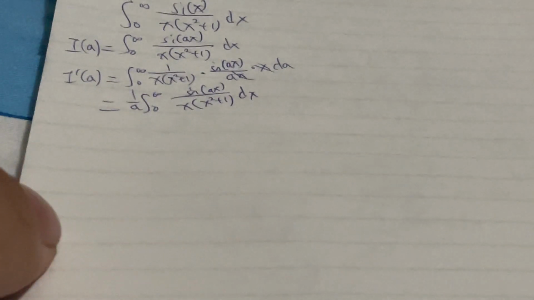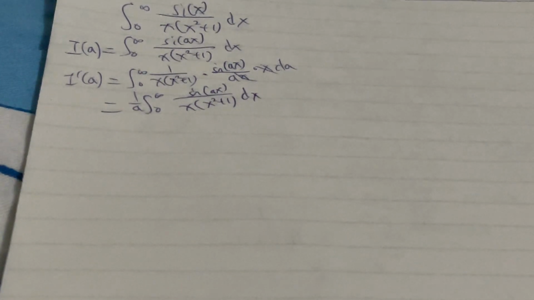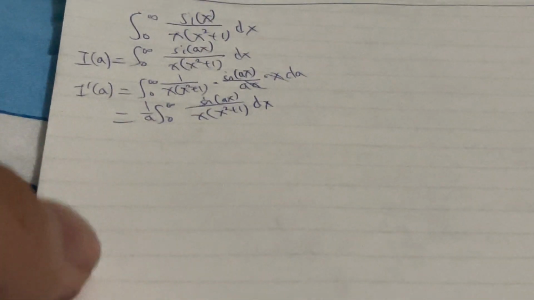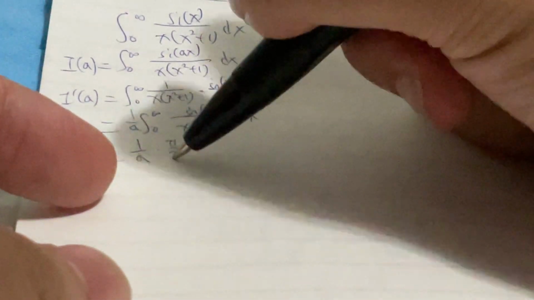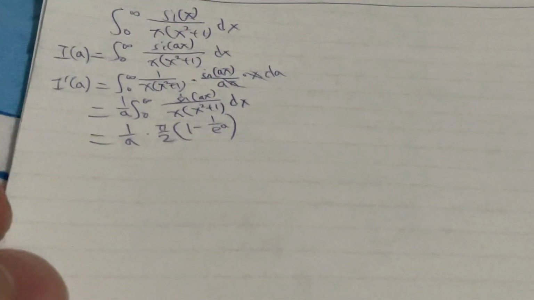I have done this integral before, so you can check it. I think I haven't done this integral, but let me put down the result of this. So this result is just equal to pi over 2 times (1 minus 1 over e to the a power), like that.